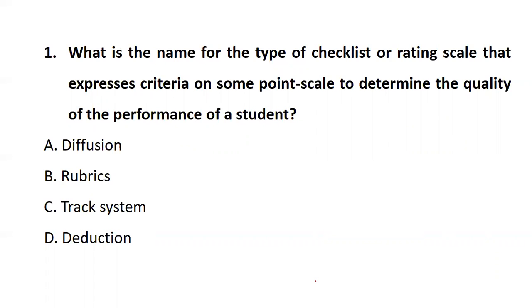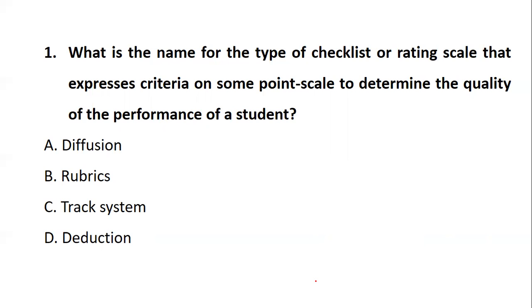So I'll repeat once again. In order to determine the quality of performance of a student, the checklist or rating scale is expressed as what? It is expressed as diffusion, rubrics, track system, or deduction. So what is it called? You can understand the terms and come to the answer. You have one minute to read the question once again and come to the answer.